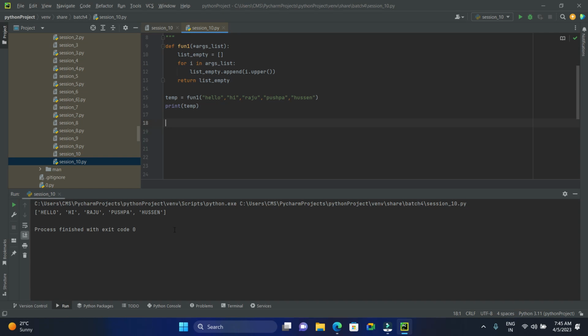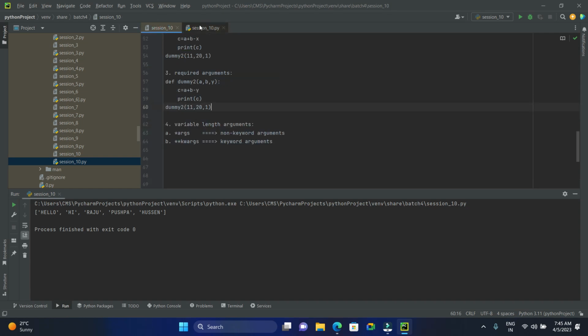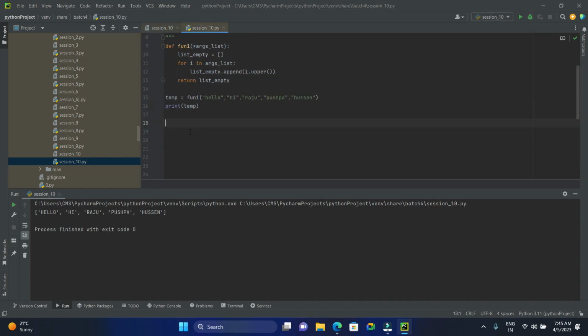So again I'll take one empty list, list empty 2, the second list. Here I'm taking another empty list to store my result. So this result will be stored here, guys. Okay, next, once it is done, I'll go with the next step.